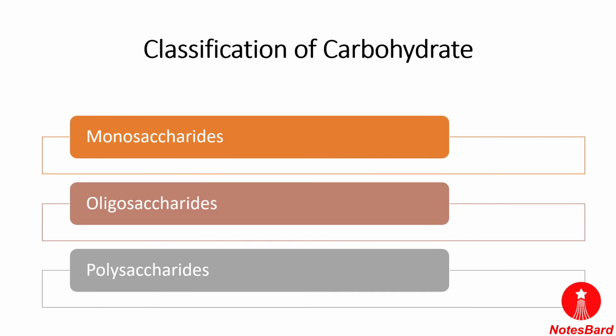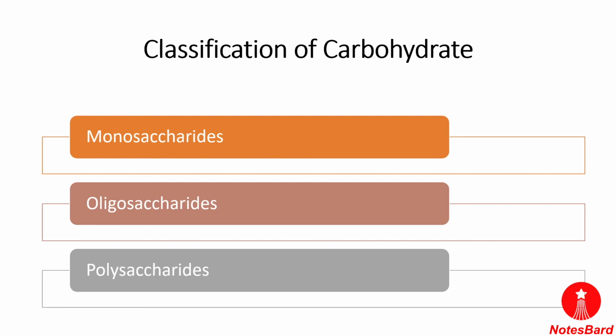So this is what a carbohydrate is. Next is the classification of carbohydrates, that is monosaccharides, oligosaccharides, and polysaccharides. A monosaccharide is a carbohydrate that cannot be hydrolyzed further to give simpler units of polyhydroxy aldehyde or ketone. Around 20 monosaccharides are known to occur in nature, and some examples include glucose, fructose, ribose, etc.